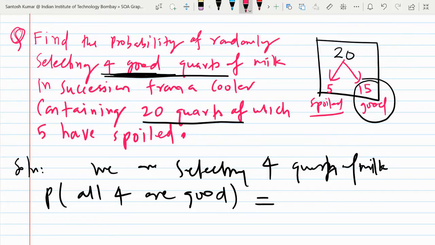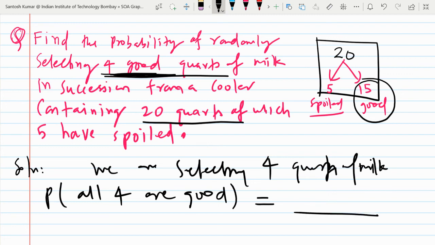Okay. So tell me, how many good packets are available? 15. Okay. So what is the number of ways of selecting 4 packets of milk out of 15? Because we want to get good.